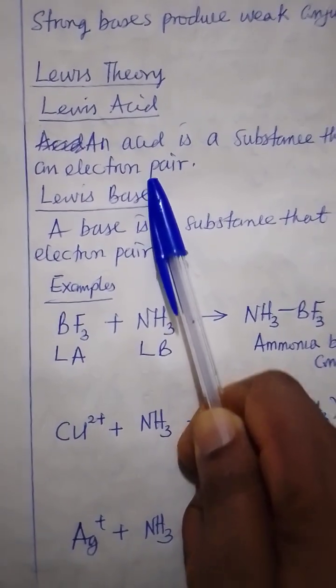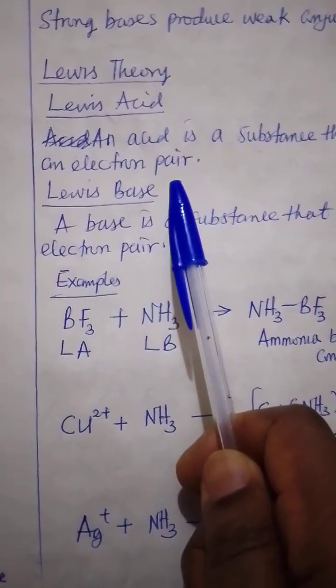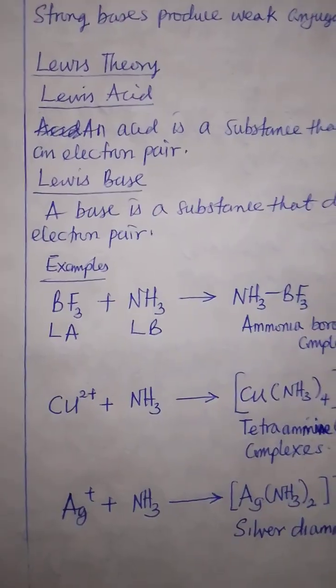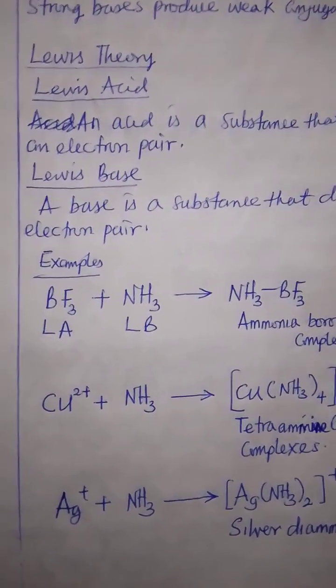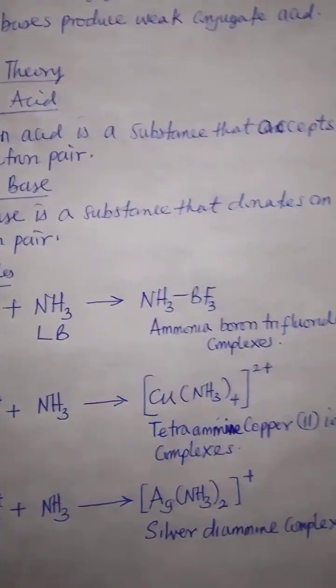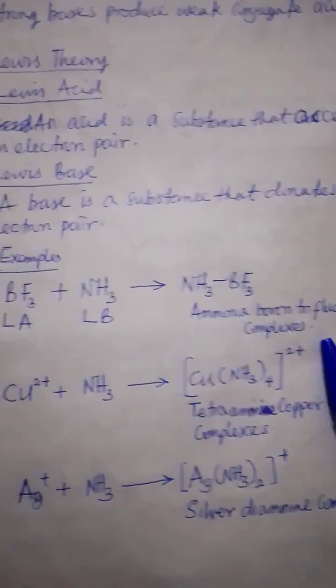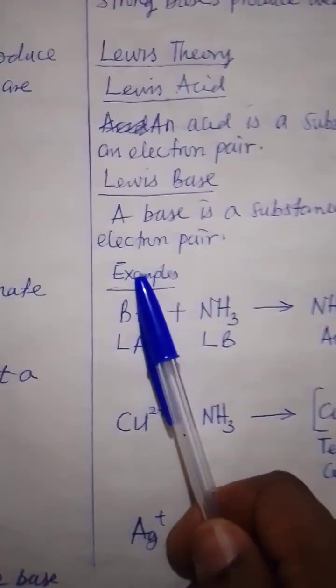That means the acid and the base here are seen as the reactants. The base has the ability to donate a lone pair of electrons. That lone pair of electrons is what is called the electron pair.